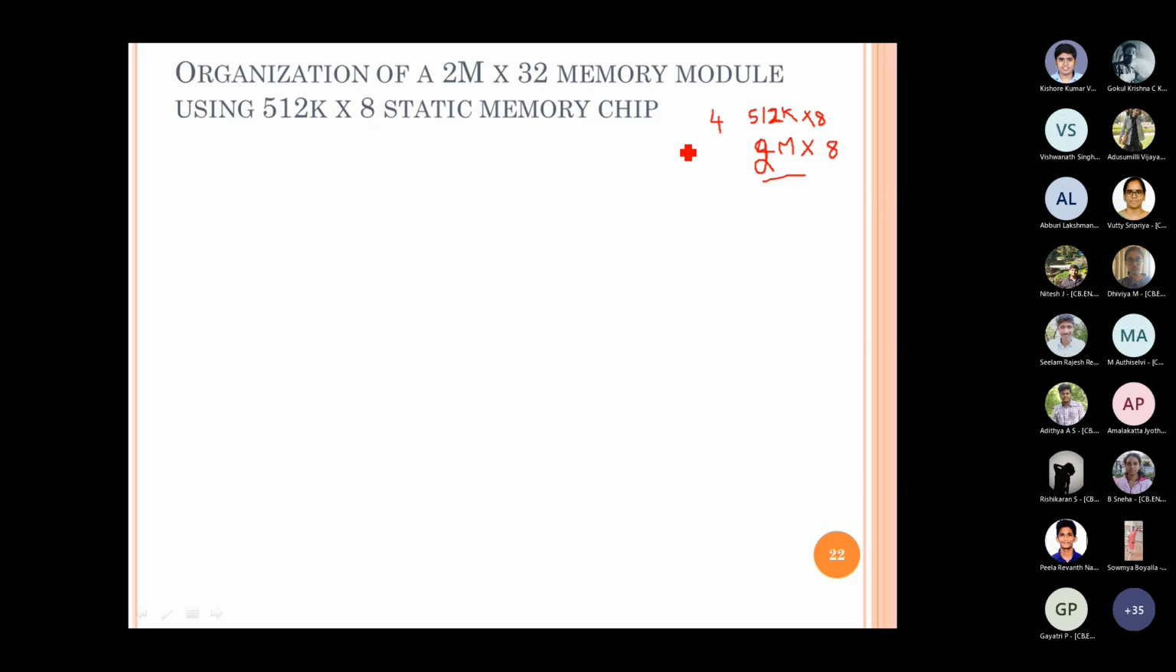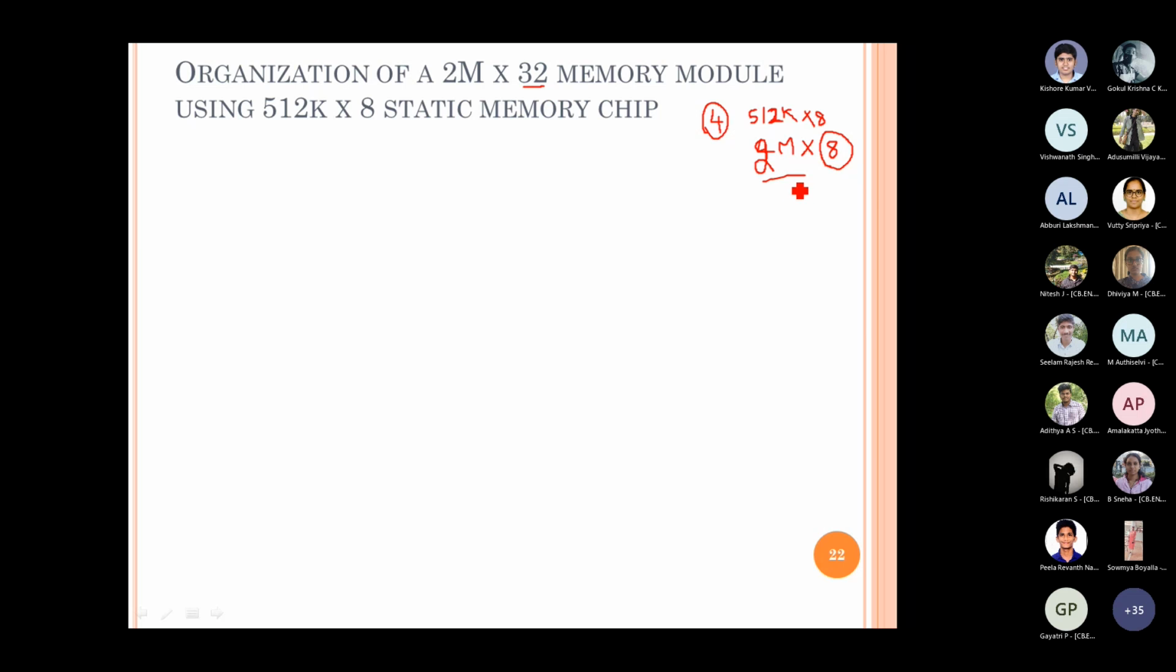What's our resultant memory word size? 8. 4 chips. 8. Okay, so what are we supposed to do? We have achieved 2M locations and we also have to ensure that the resultant word size is equal to the required word size. Resultant word size is only 8 whereas the required word size is 32.